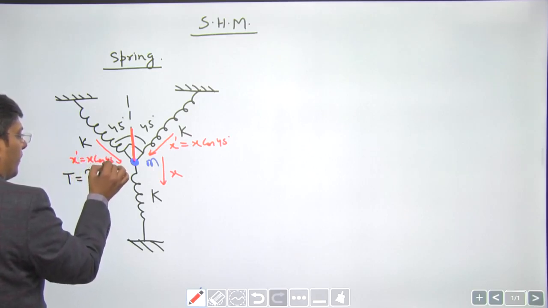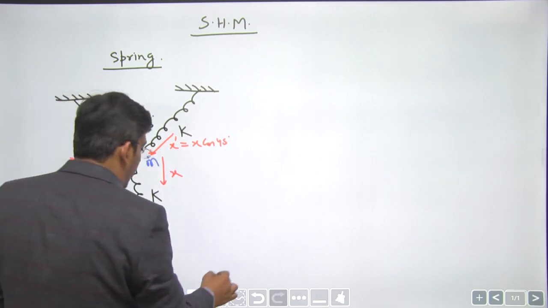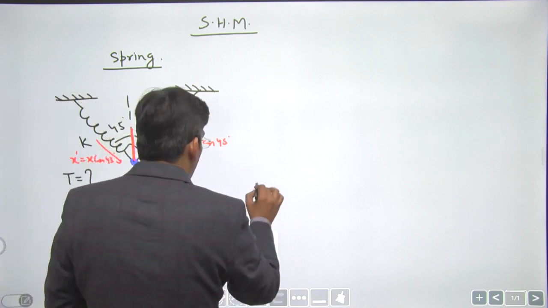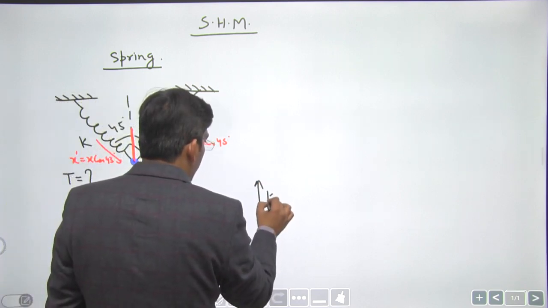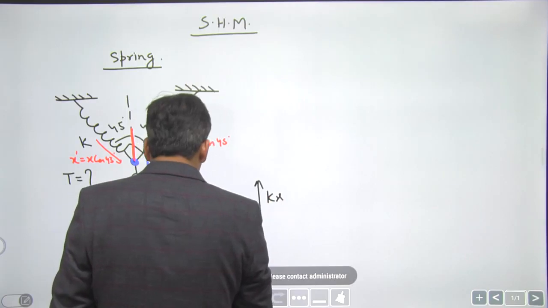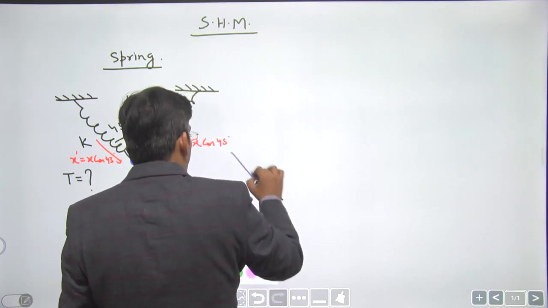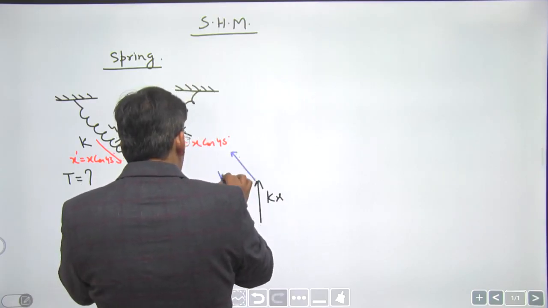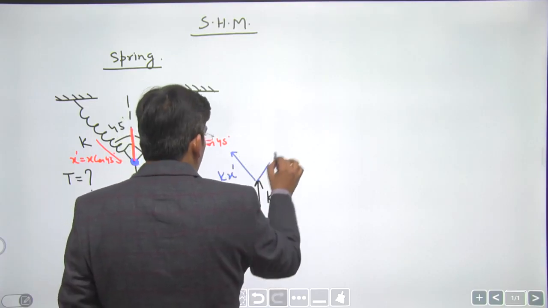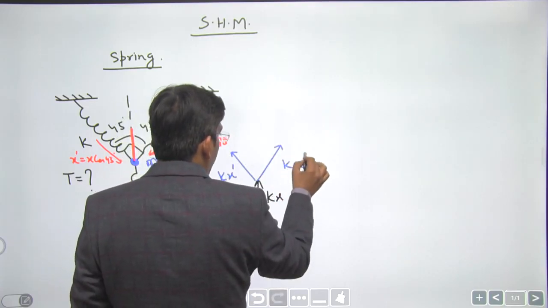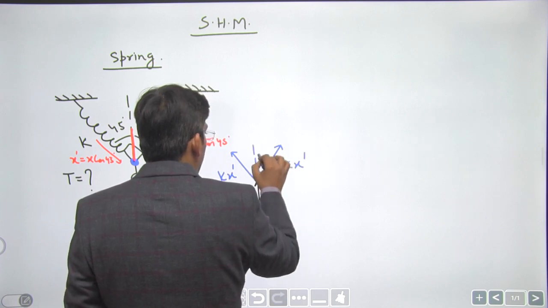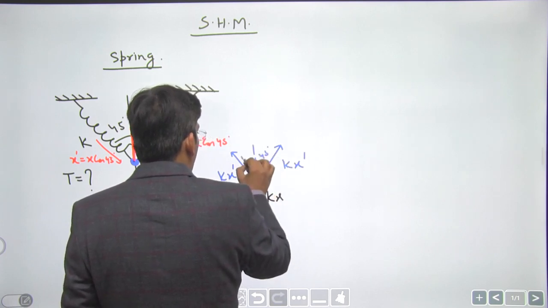Now let us discuss the restoring forces. This spring is going to exert the restoring force kx in this way, as it was stretched by distance x. It is going to exert the restoring force kx dash in this direction. This spring is also going to exert the force kx dash. This is 45, this is 45.